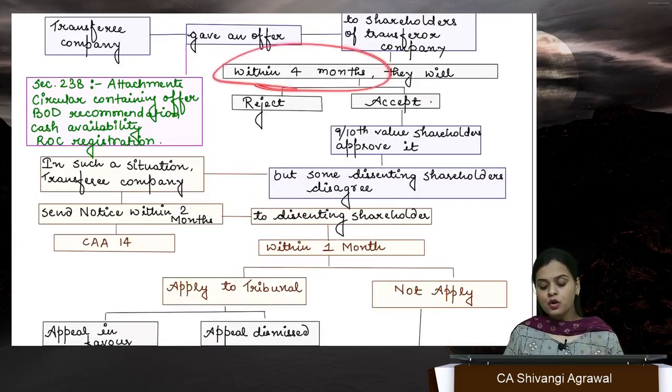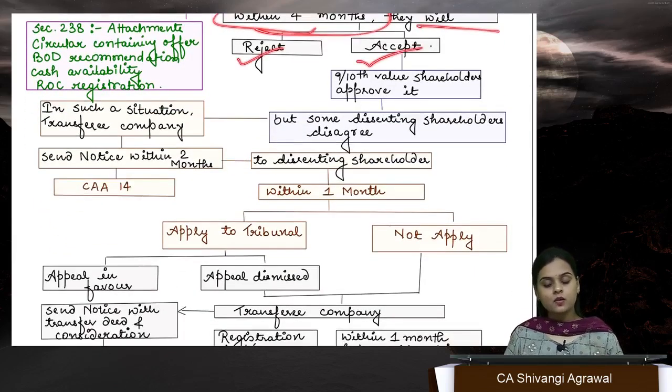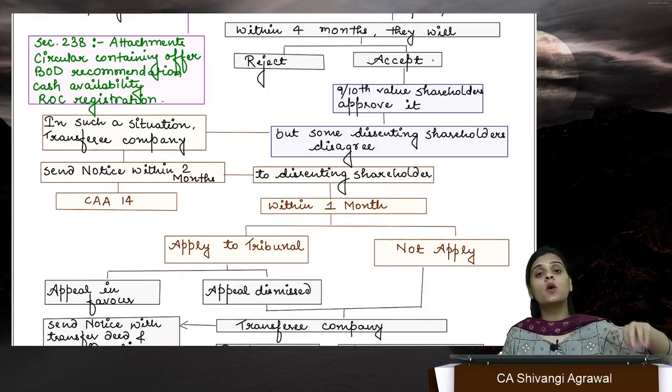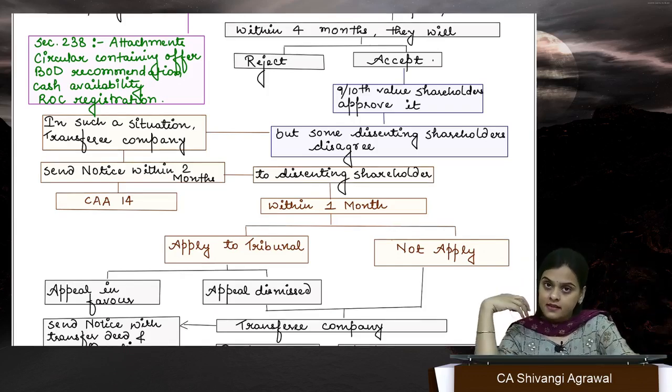I give you 4 months, you can either reject or accept, it's completely your choice. But supposedly it is accepted by 9/10 value of shareholders, then it's going to give a huge power to the company. The company now gets the power to acquire shares of even those people who did not agree.